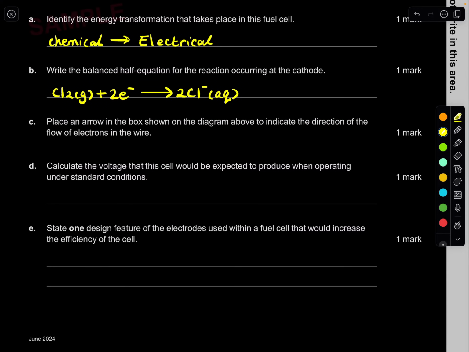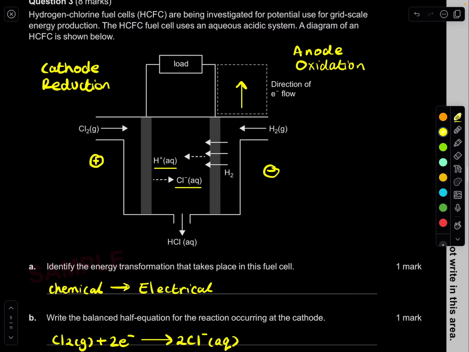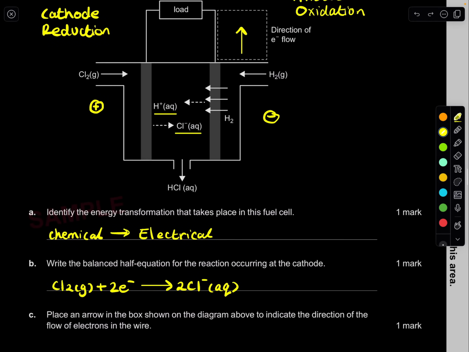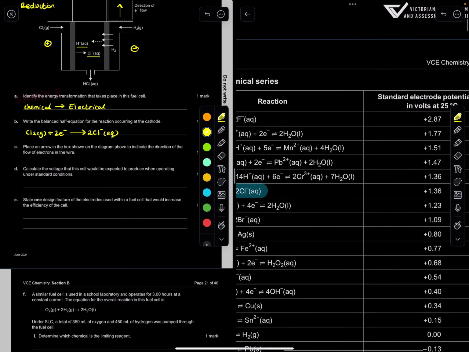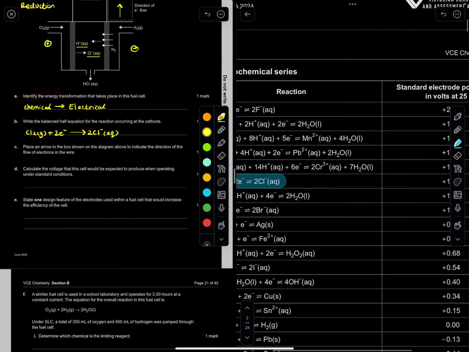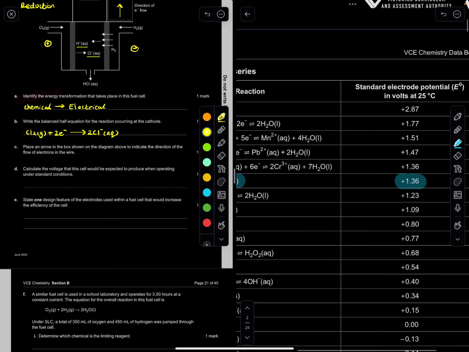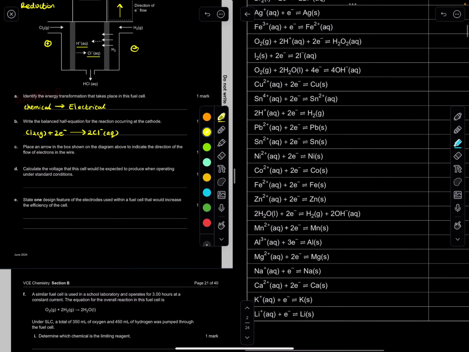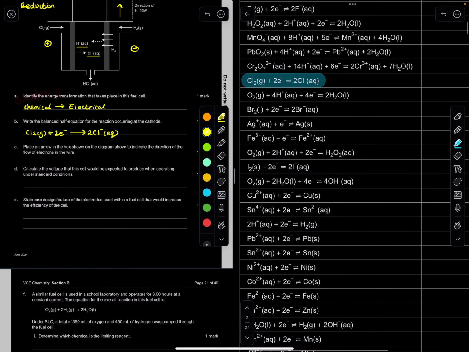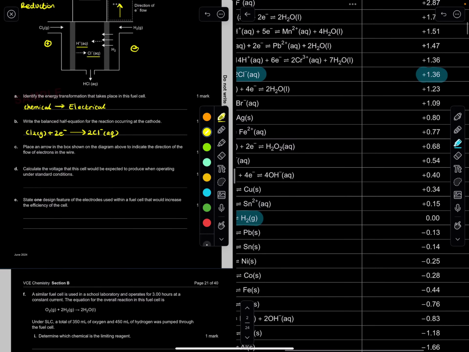Calculate the voltage that this cell would be expected to produce when operating under standard conditions. Easy. Now we know it's basic chlorine gas, which is a reduction reaction, reacting with hydrogen. So let's have a look at our electrochemical series. What's the voltage for chlorine? It is 1.36. And hydrogen? There it is. Hydrogen is 0.